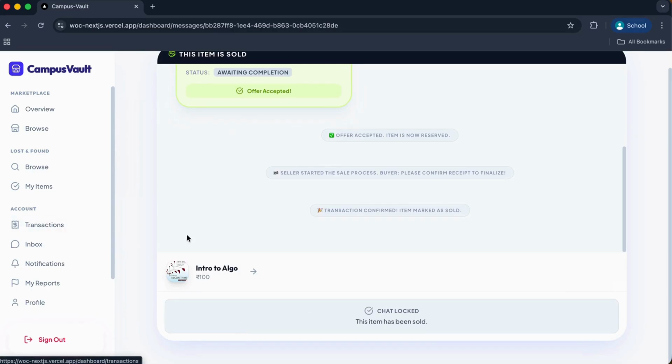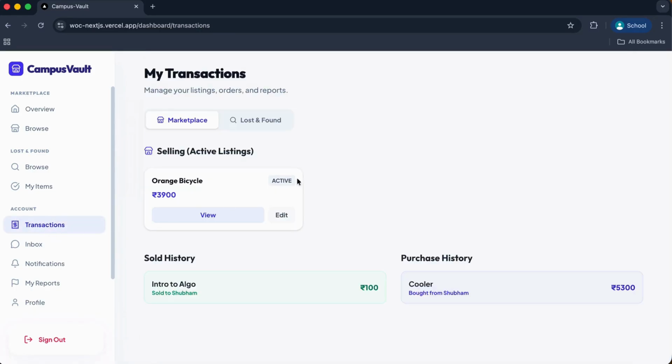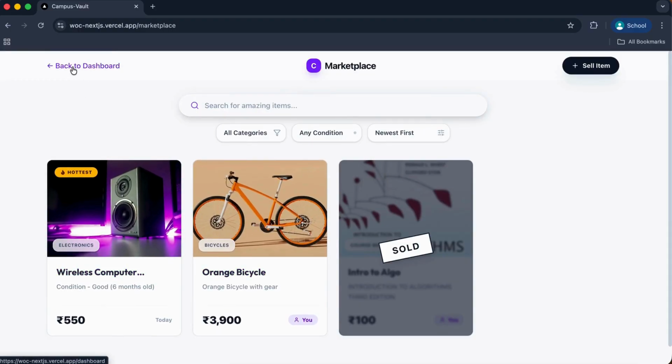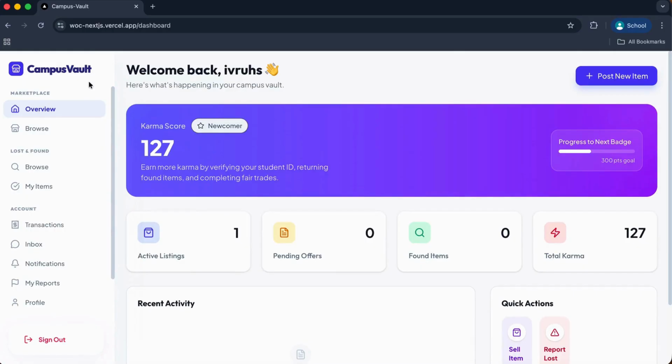If I go back to the transactions, I will see my sold history has this intro to algorithm book. Now my active listings is this. If I go back to the marketplace, since that item has been sold, there are only 2 active listings there. Now suppose I come back to the dashboard.